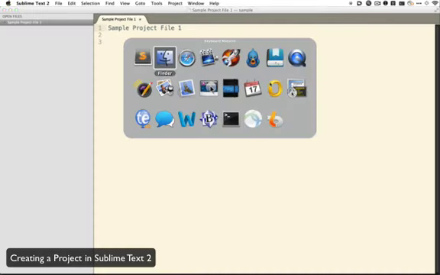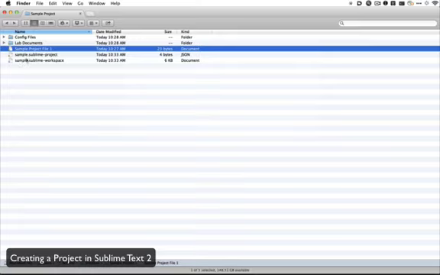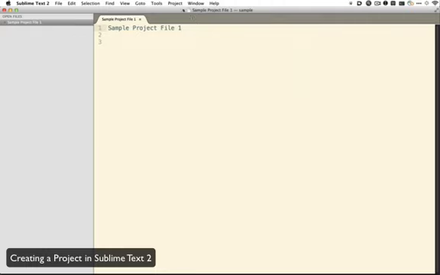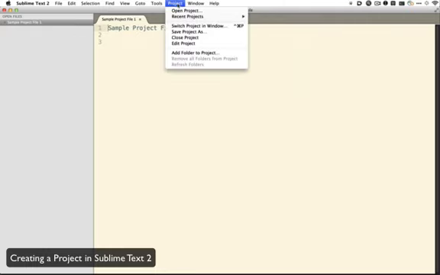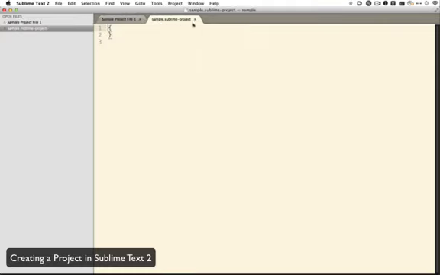Now, as I did that, I can come back over here, and you see in that folder that it's created 2 new files for me there. And so I'm going to leave those alone. I'll come back on over here. Under Project, I'm going to go ahead and edit the project, and it opens up the project file. Now, I've already got the text I want to add in here, but I'm going to add the folders of the project in it. And so I'll just drop that in here.